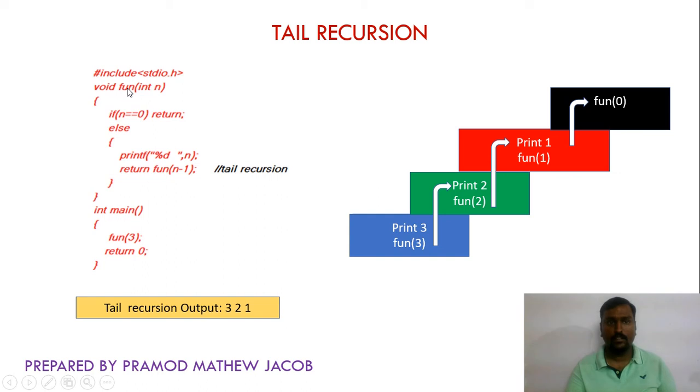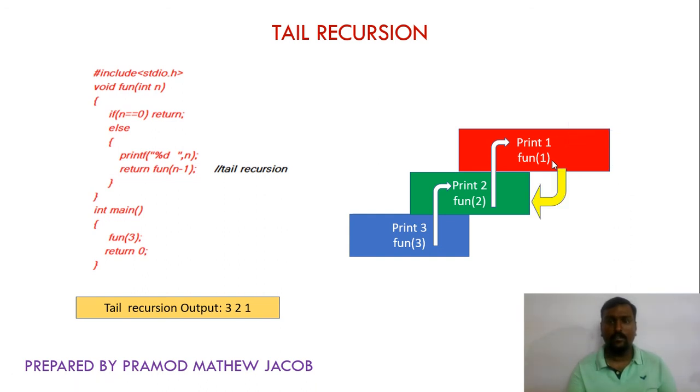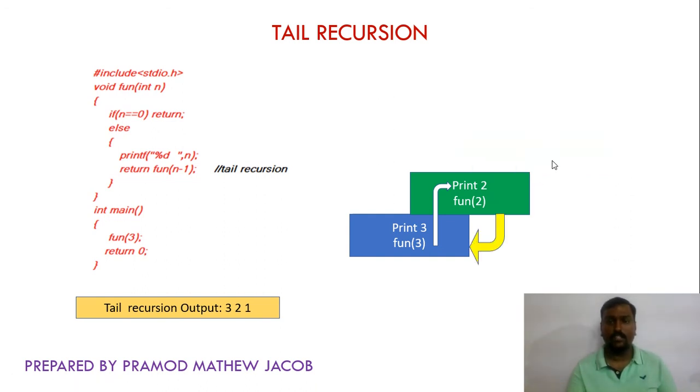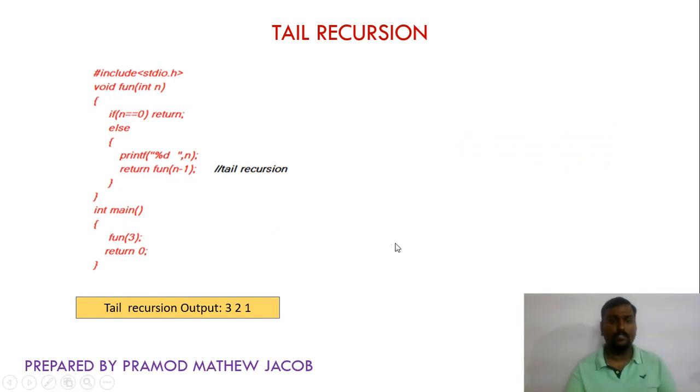Again the function is called with the argument 0, equal to 0, so the control is returned. We have already printed 3 to 1. There is no pending statement here after this function because it is tail recursion. There is no pending statement below the function call, so it will simply return back to the main function, and the output will be printed as 3 2 1. So this is how head recursion and tail recursion work. Thank you.